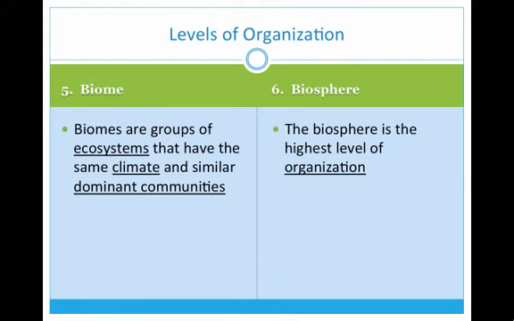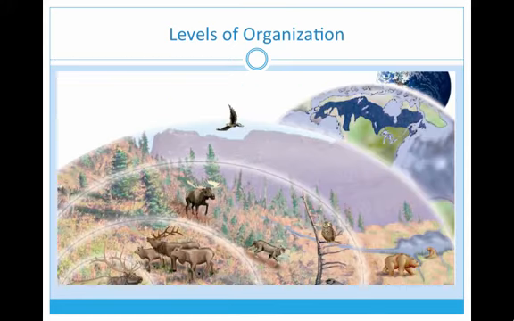Next is biome. A biome is a group of ecosystems. You see how we're building from small to bigger and bigger. A biome is a group of ecosystems that have the same climate and similar dominant communities. So the dominant species is similar across the board. And then finally, our highest level of organization is the biosphere. On this diagram, which you have in your notes, you're going to want to label this from species or individual out through biosphere. And you'll see this diagram on lots of things that we cover.